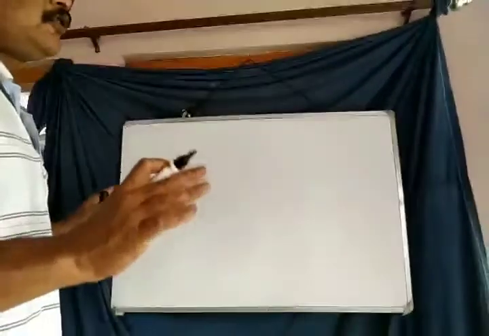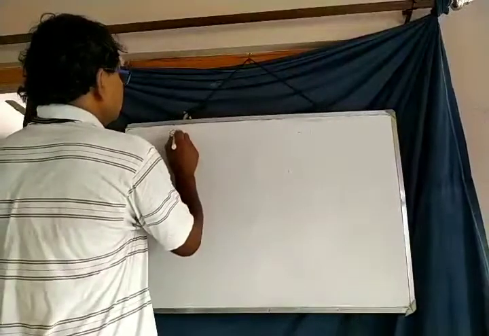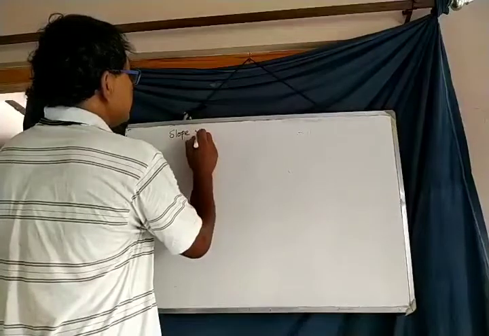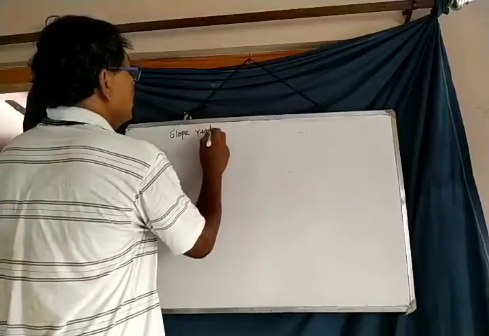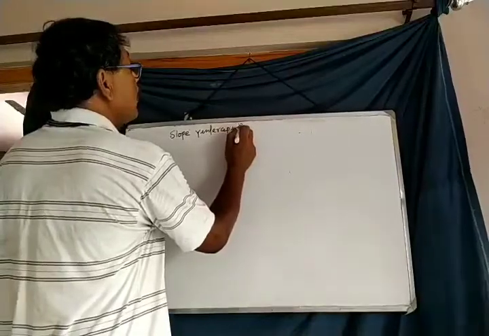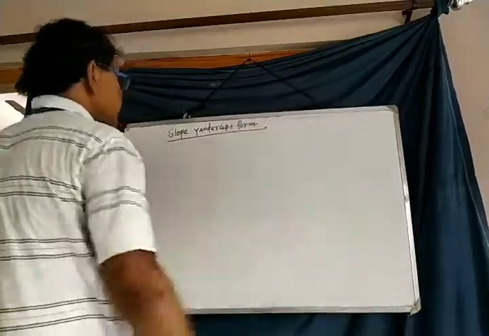Now the 5th equation of a straight line is called slope y-intercept form.